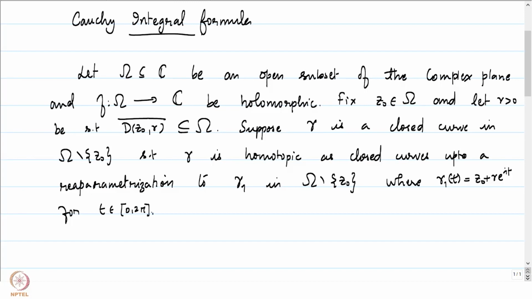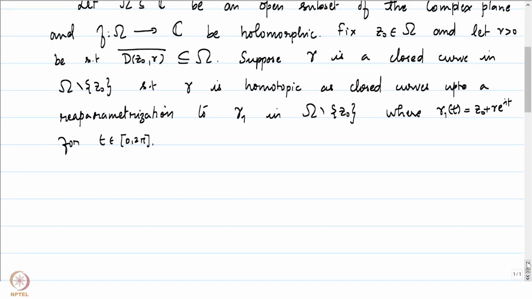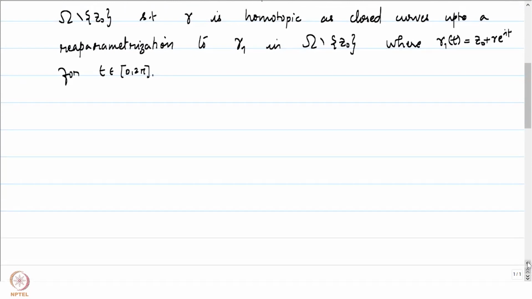This is the circle of radius r around z0, and what we are demanding is that gamma is homotopic in omega minus z0 to this particular circle. Then the conclusion is that f at the point z0 is equal to 1 by 2 pi i times the integral over gamma of f of z by z minus z0 dz.